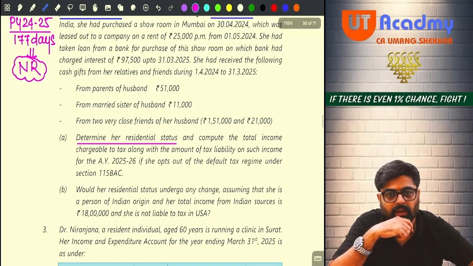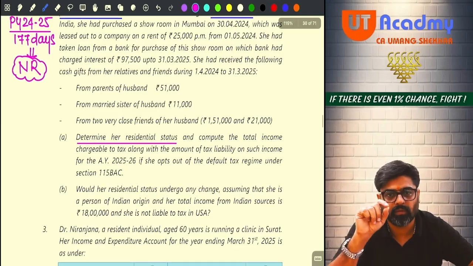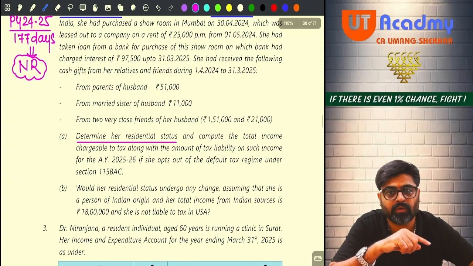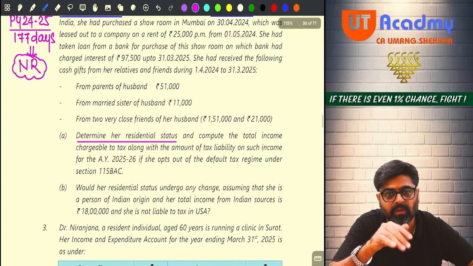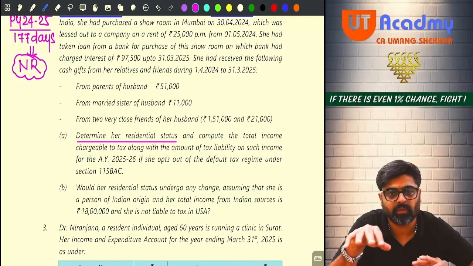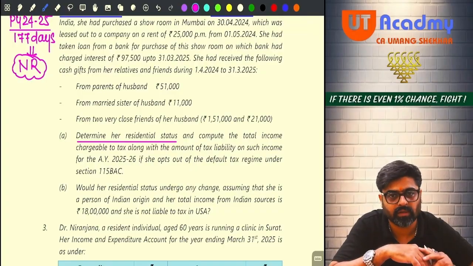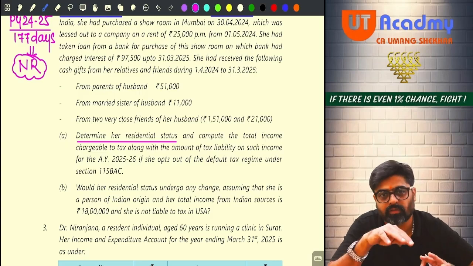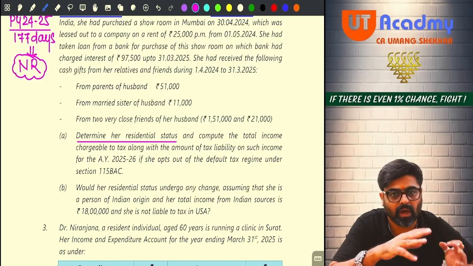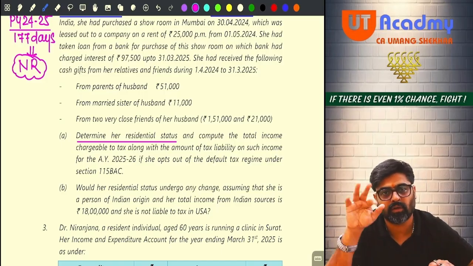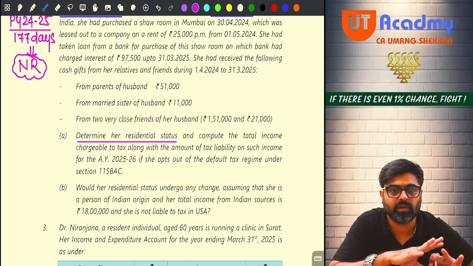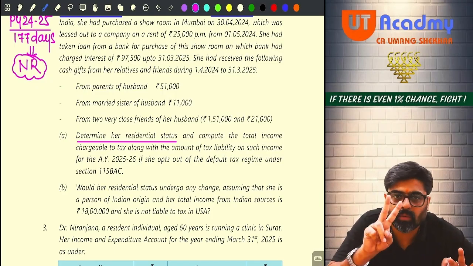What will you write? An individual will be treated as a resident in India only if any of the following 2 basic conditions fulfilled. Write down the basic conditions. In the case of Miss Charlie, her stay is 177 days. Calculate 177 days. Which is not more than 182 days, but which is more than 60 days. However, her stay in the last 4 years is not more than 365 because her stay is only 16 days. Hence, she becomes a non-resident. Can you write down this much? There will be 2 marks for this.